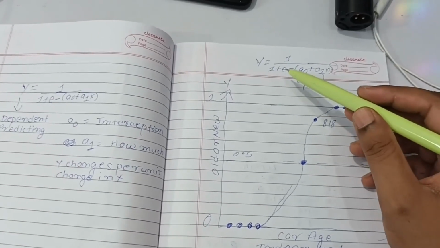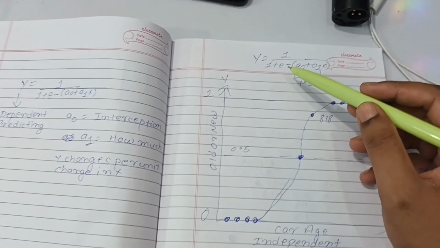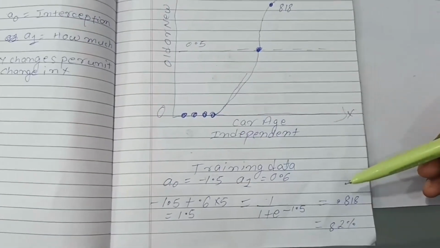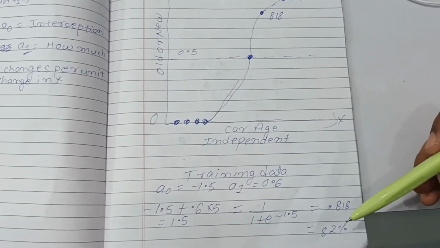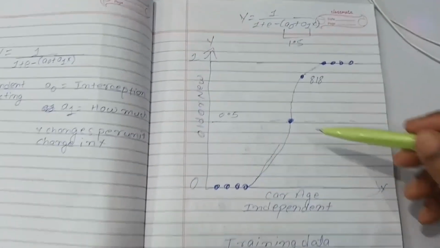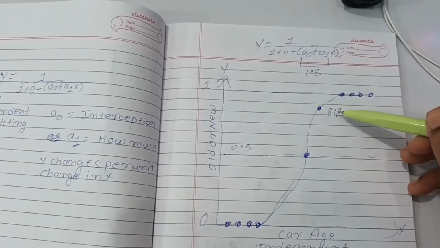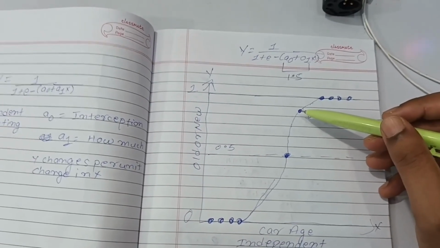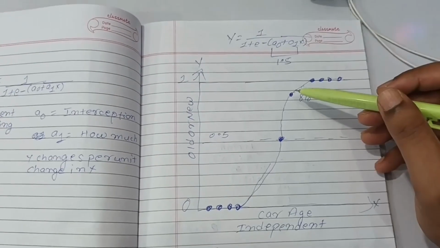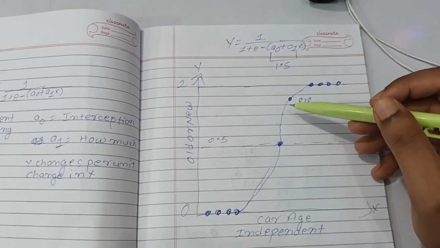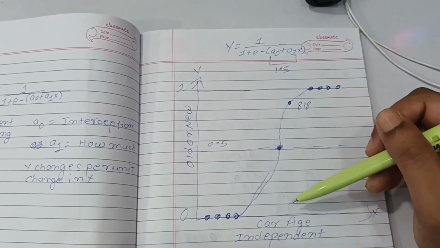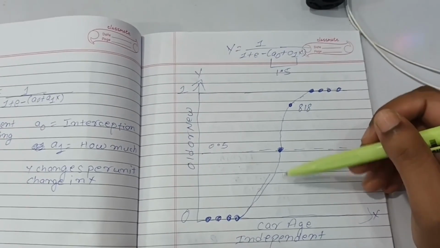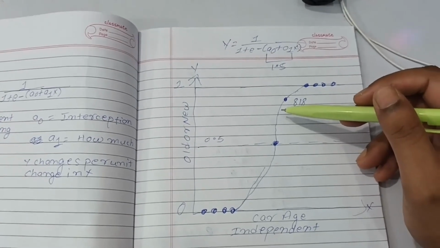So what we will do is, we will do 1 divided by 1 plus e to the power of minus 1.5. So we get 0.818, which is 82%. So we can put this here, 0.818, 82% will go here. So this means that this is an old car. So this is classification. We classify this, either this belongs in this category, or this belongs in this category. For example, in our case, this is the new one and this is the old one.